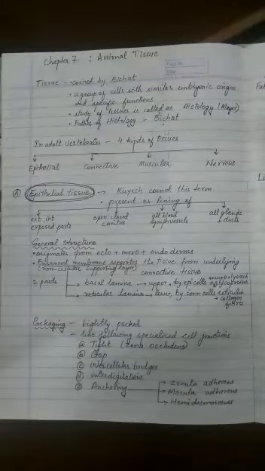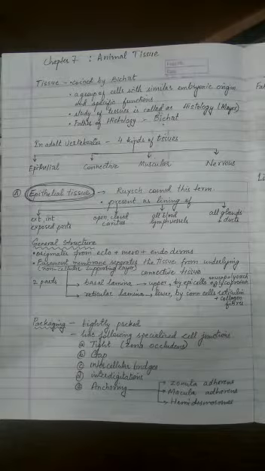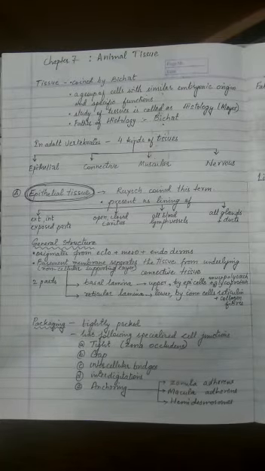So in the last class we finished the fifth chapter, that is the morphology of the flowering plants, and due to the COVID-19 situation the CBSE has changed the syllabus. So the sixth chapter is no more in the present academic session. The sixth chapter was regarding the plant anatomy or the tissues of the plants. So that has been removed. Today we are going to start with the seventh chapter, that is the animal tissue.